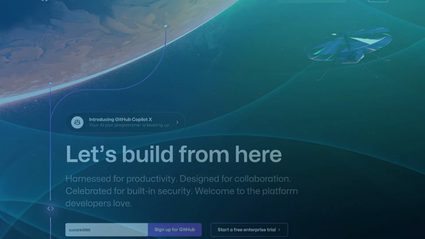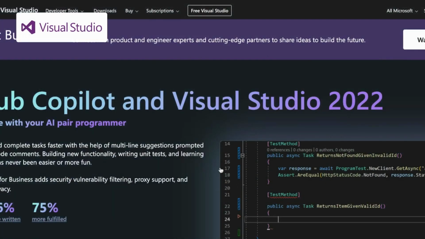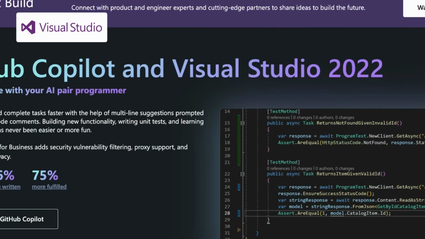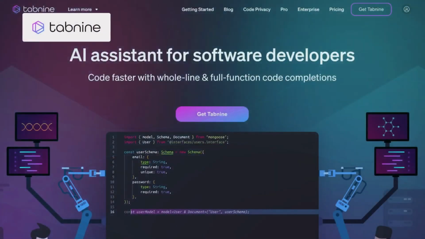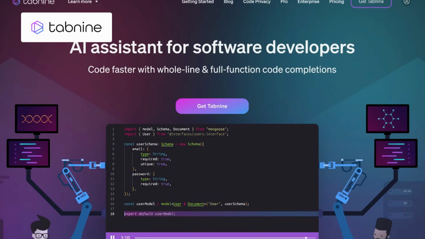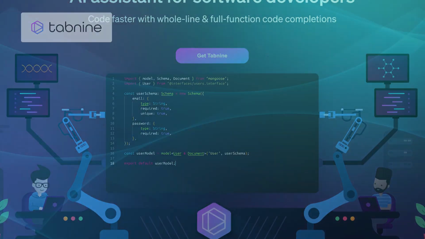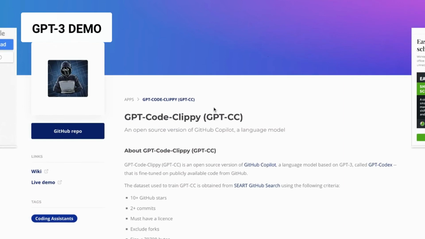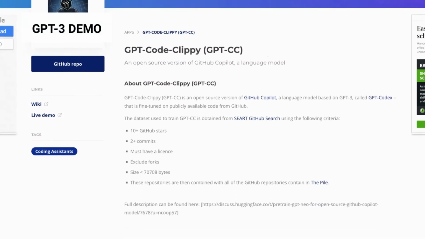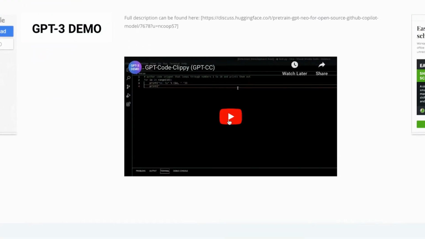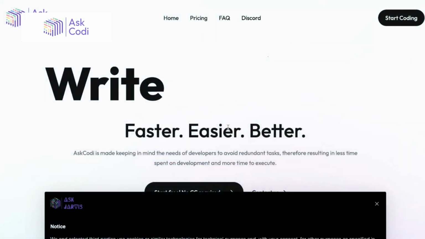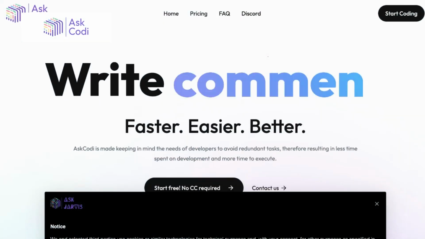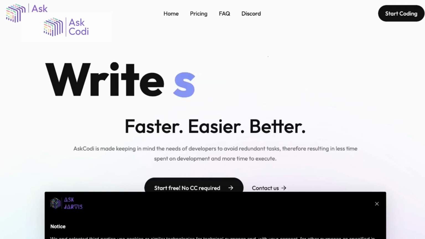Compared to GitHub, Visual Studio provides a comprehensive development environment with a rich set of features for coding and deploying applications. Tabnine, on the other hand, analyzes code patterns and provides context-aware code suggestions in real time. While GPT-3 Demo provides a unique approach to code generation, enabling developers to explore new ways of coding. Codeium is a collaborative coding platform designed to streamline teamwork and code review processes. Lastly, we have Ask Codi Now, that employs machine learning algorithms to index and retrieve code snippets from various sources.